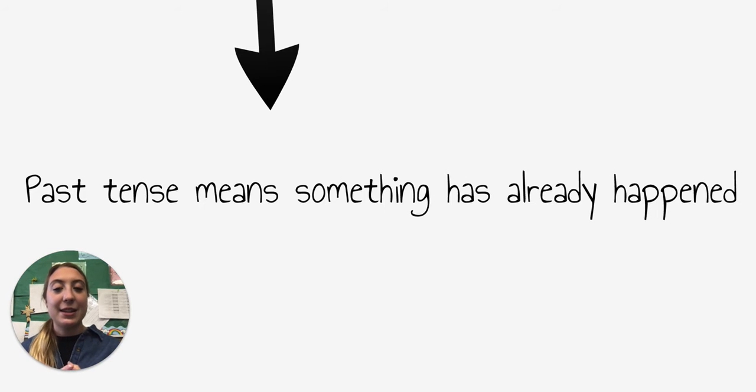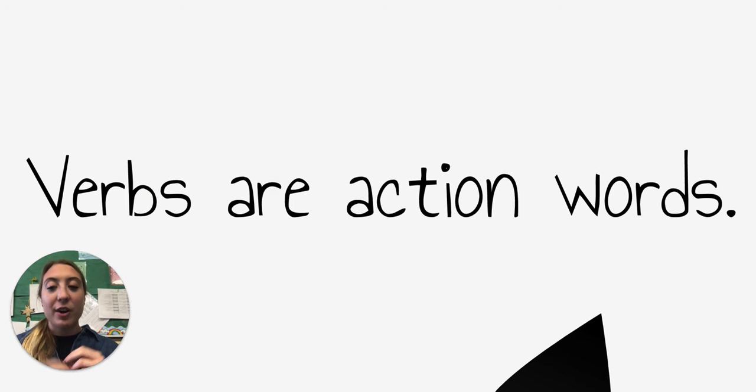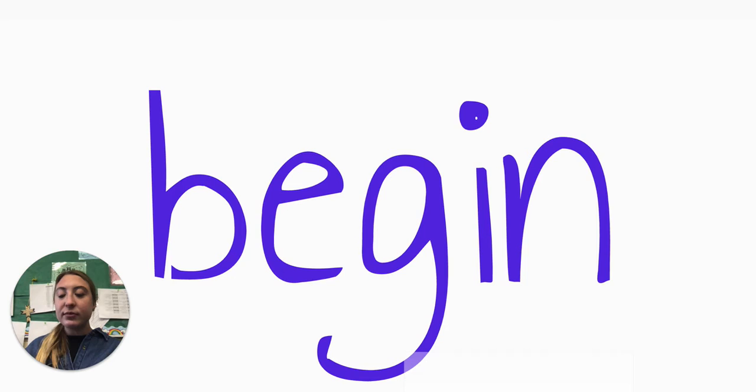And remember, past tense means something has already happened. So when we read today and we practice our sentences, we have to think, did this already happen, or is it going to happen, or is it happening now? We are clicking on the sentence that shows something has already happened. It's in the past. And remember, verbs are our action words. Verbs are something you can do.